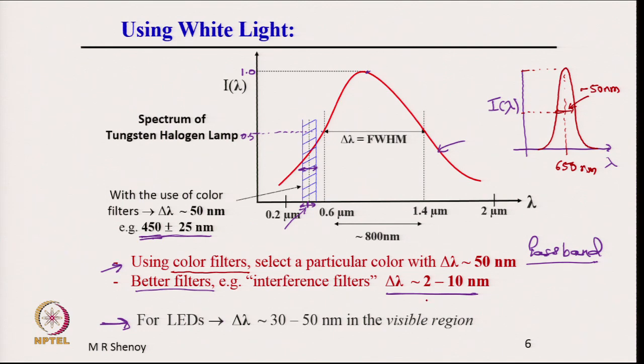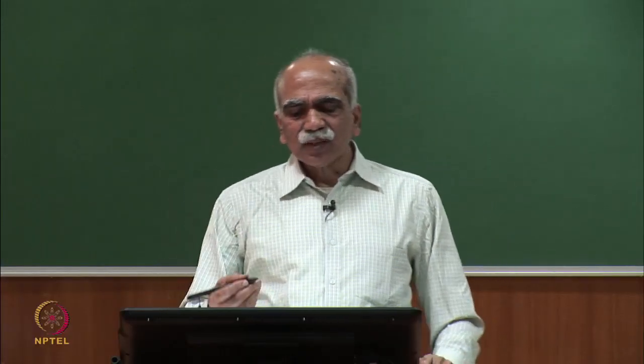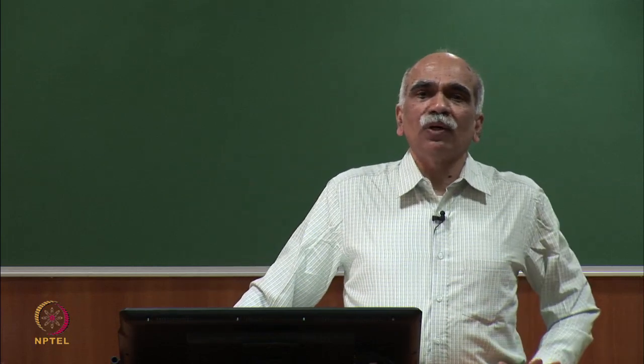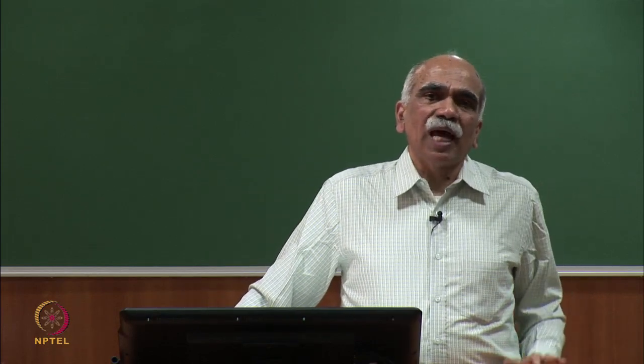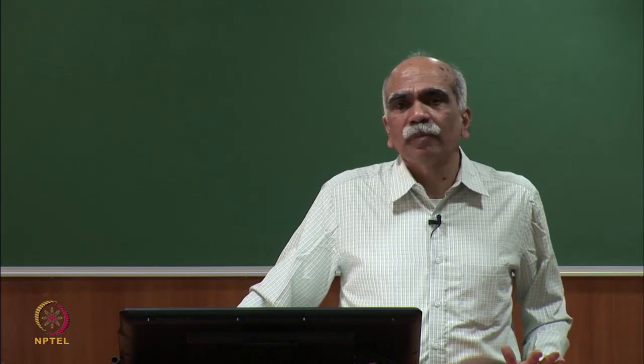So, we are talking of delta lambda of the order of a few nanometer or tens of nanometer. So, let us go a bit further. If you take a sodium lamp, the sodium lamp is the monochromatic source for us in our optics labs, for example, in BSc or wherever we consider it as a monochromatic source.